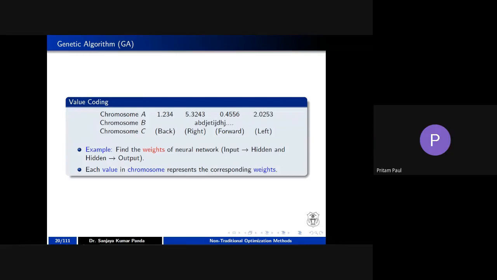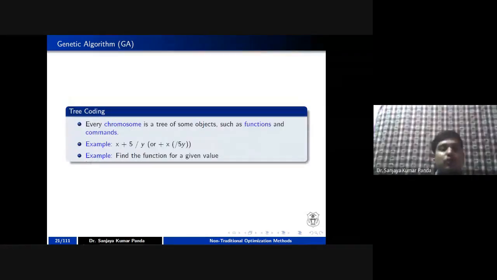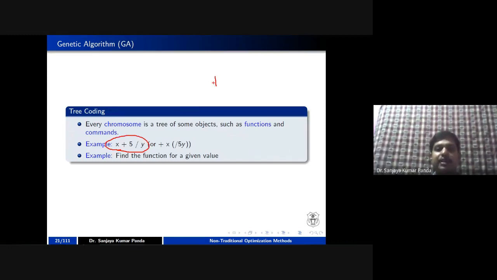Similarly, you can go for tree coding also. In tree coding, you can generate a particular tree in order to represent a particular chromosome. That tree consists of your functions as well as your commands. For example, let me take a small example here: x plus 5 divided by y. If I represent this expression, I can take a node as plus, in which x is a variable and 5 is a constant.